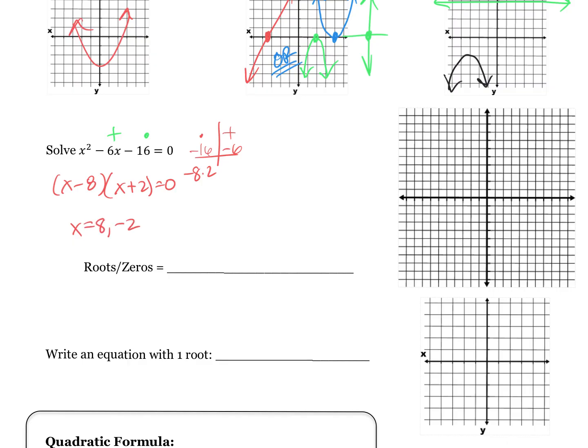It's always the opposites of them. When does x minus 8 equal 0? I'd add my 8 over. When does x plus 2 equal 0? I'd subtract it. So you guys, these are my two roots. X is 8 and -2.